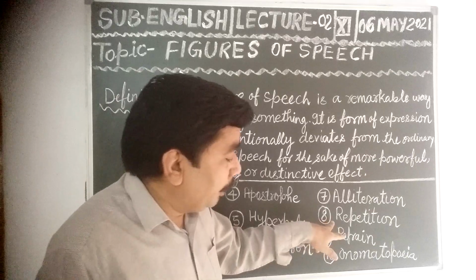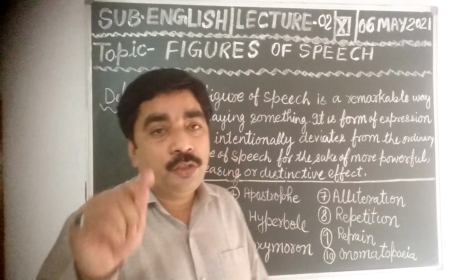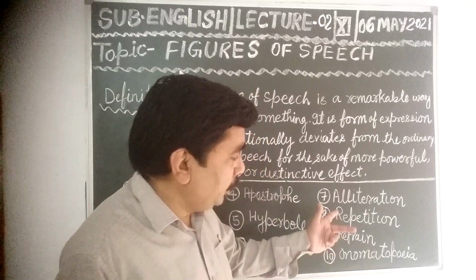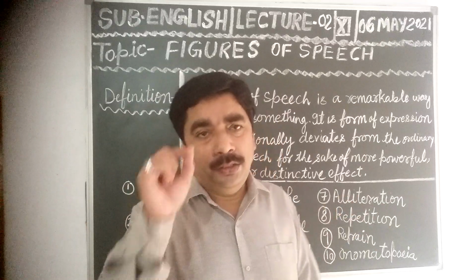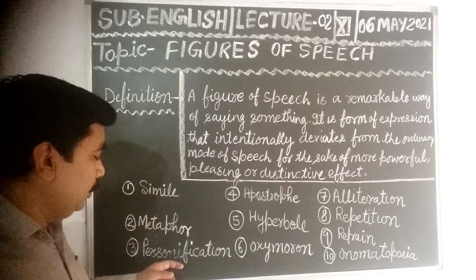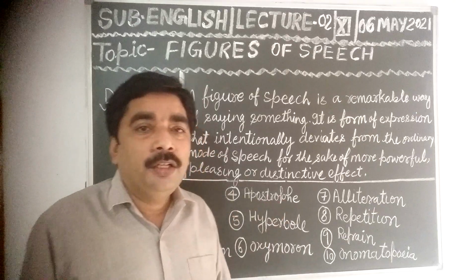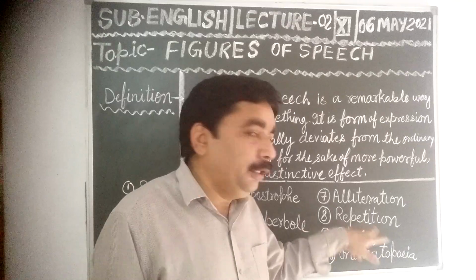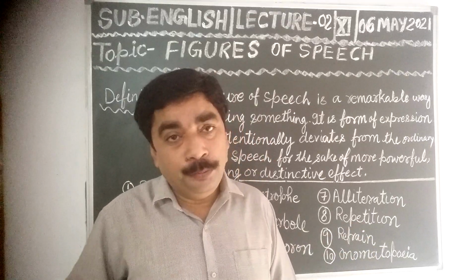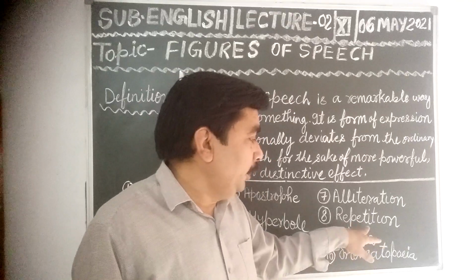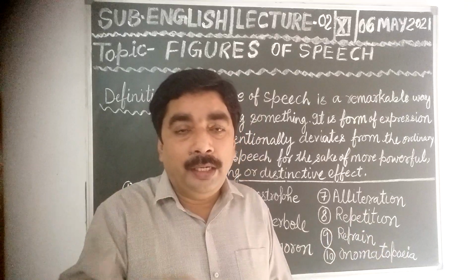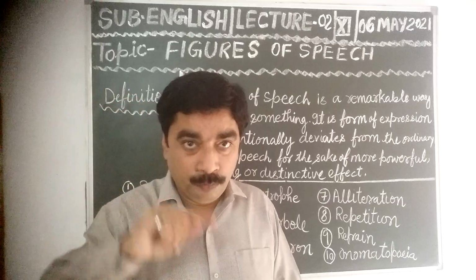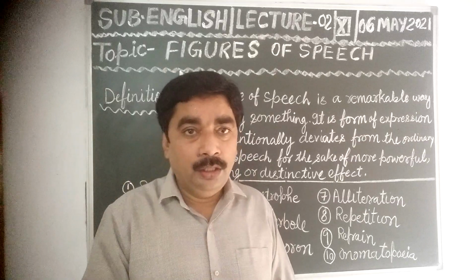Dear students, after that the next one is repetition. Repetition is slightly different from alliteration, as personification is different from apostrophe. In the same way, repetition is also different. Repetition is a poetic device in which the same word is repeated many times.